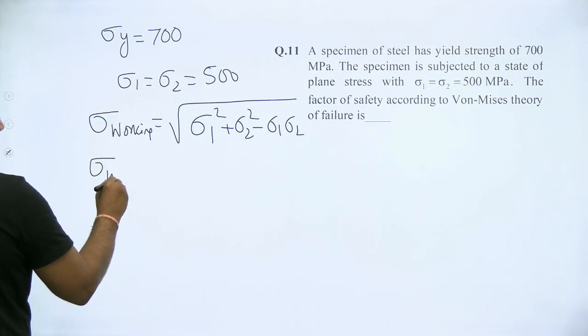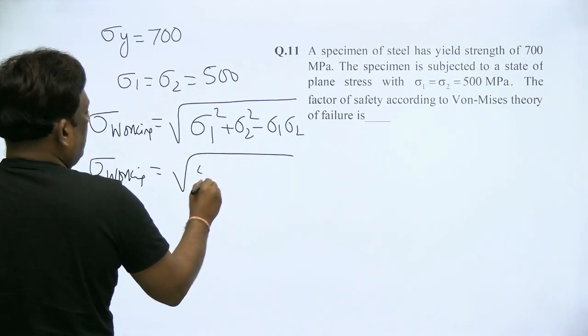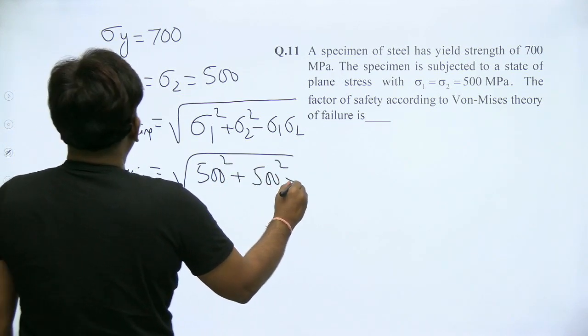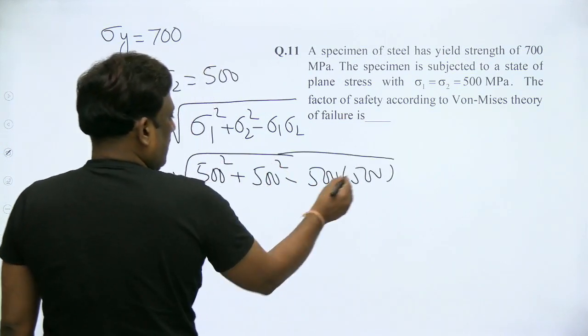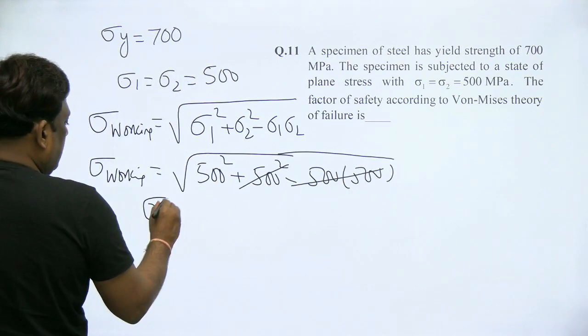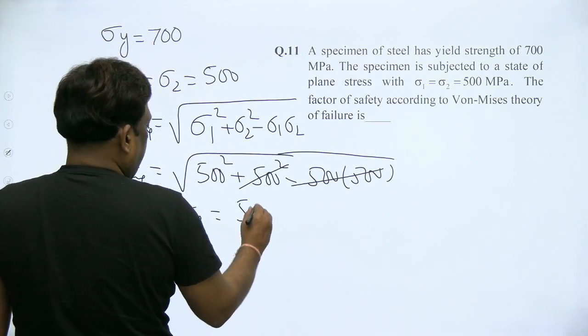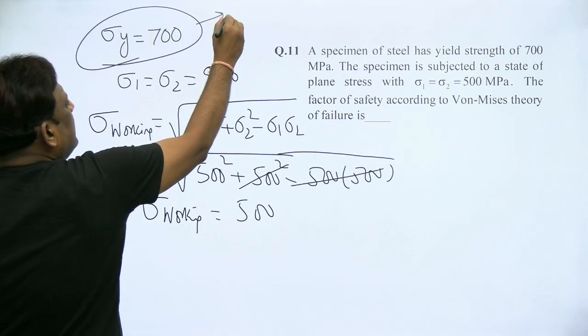So sigma working is under root of 500 square plus 500 square minus 500 times 500. Therefore, sigma working is equal to 500. This is the working and this is the maximum. So yield is maximum.